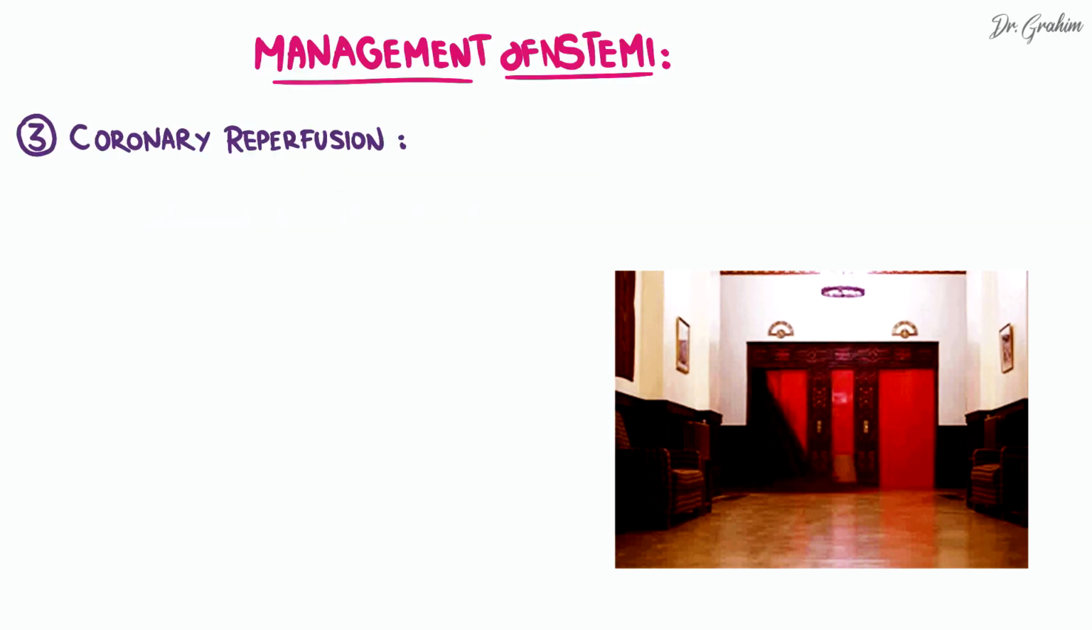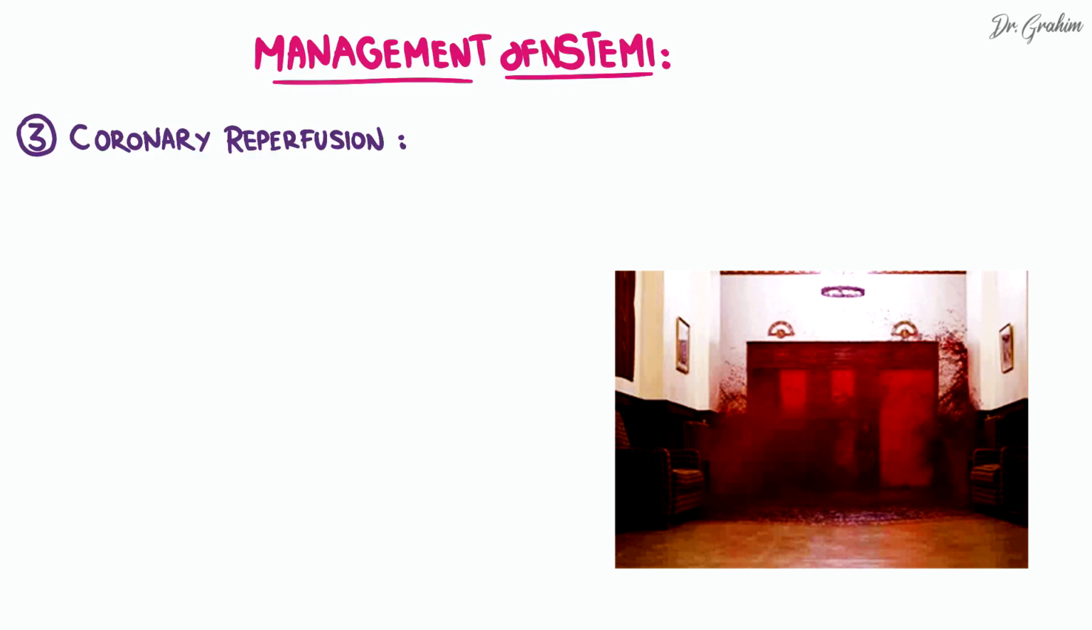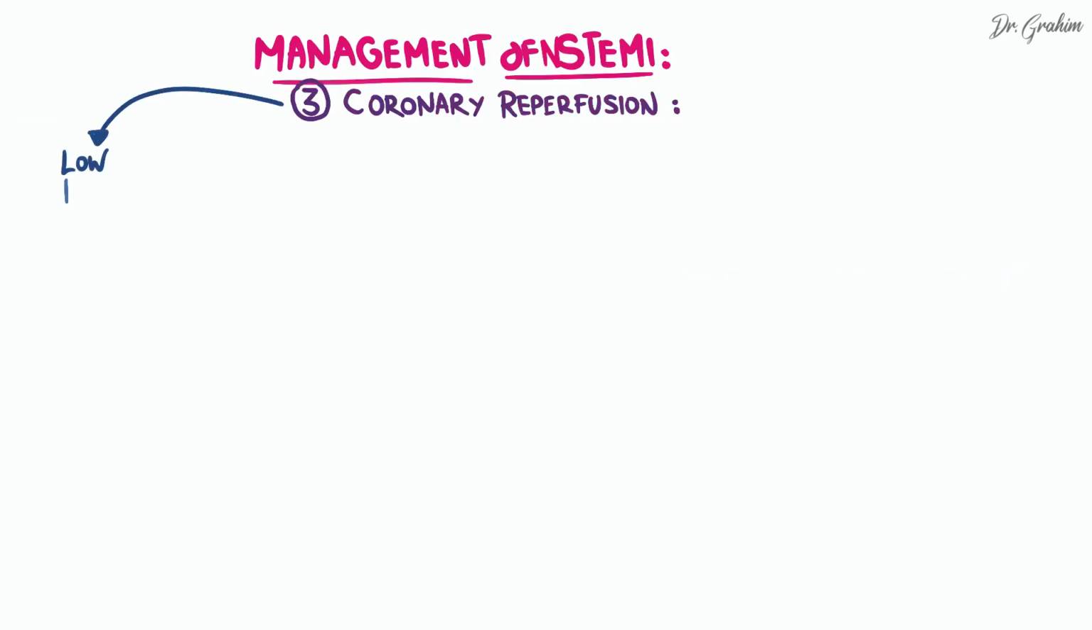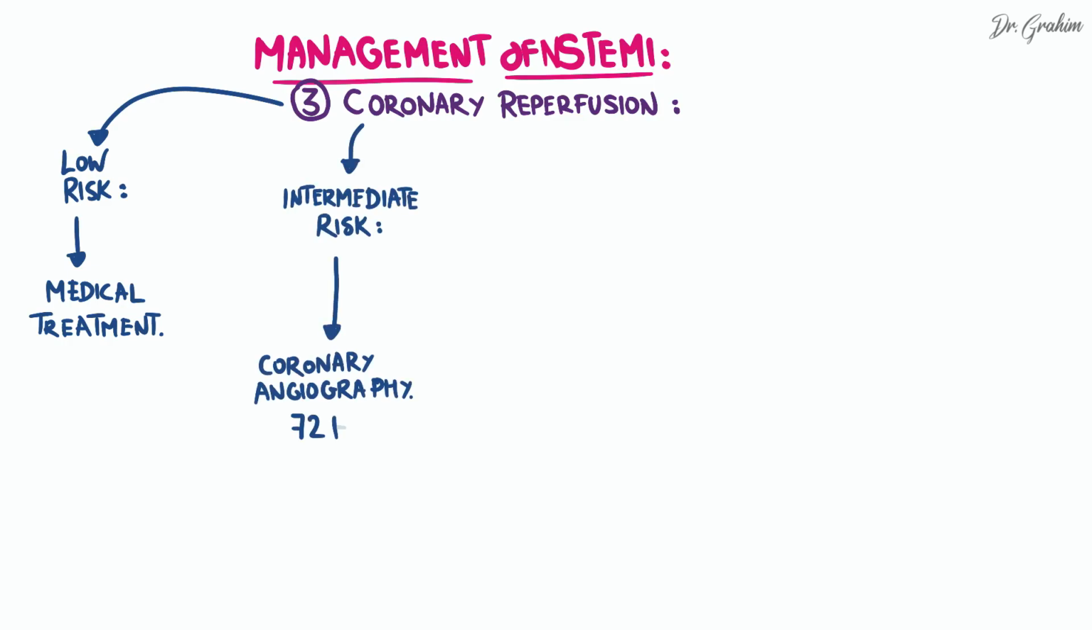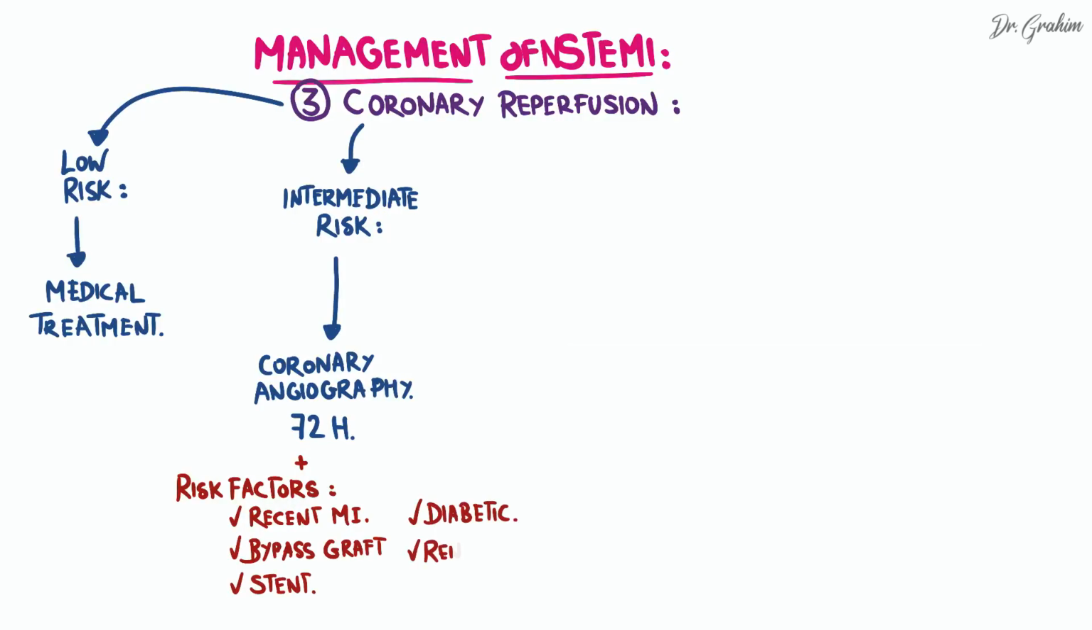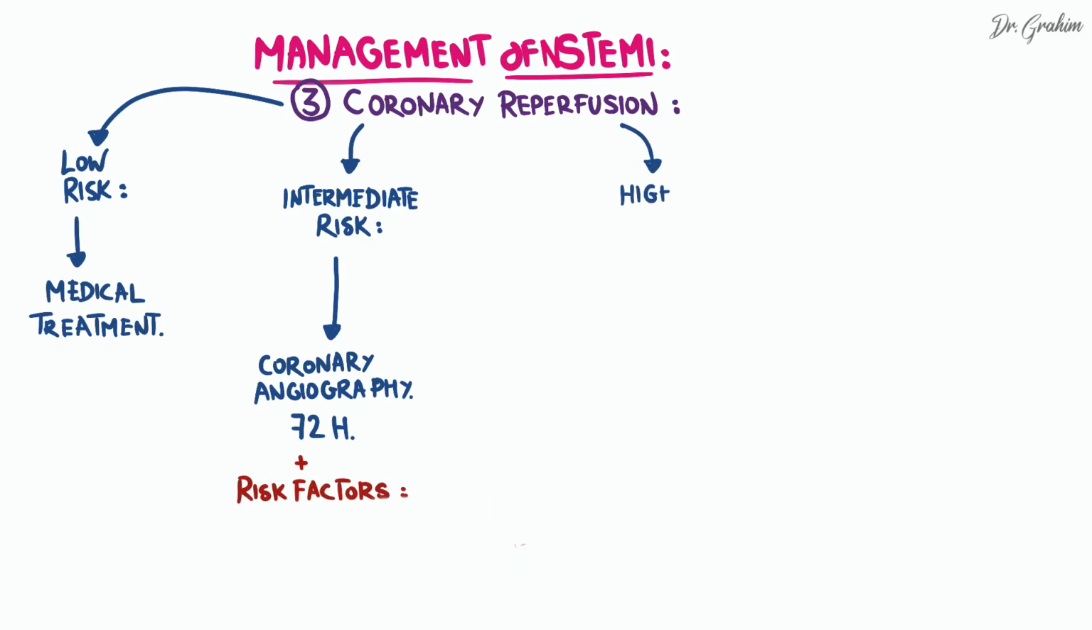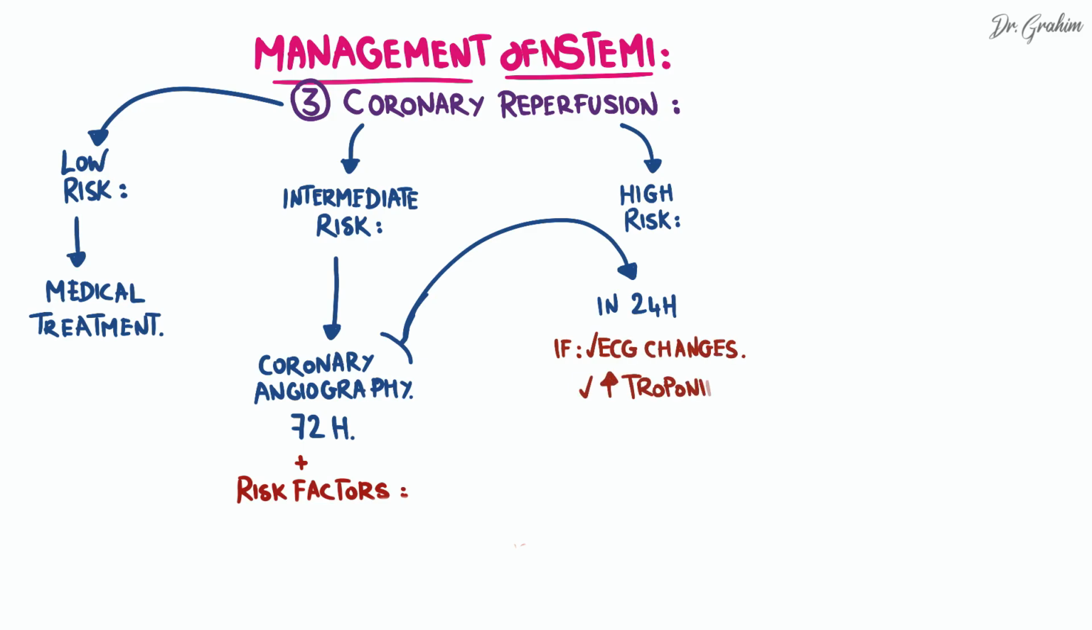Coronary perfusion with revascularization is determined based on the patient's risk level. For low-risk patients, medical treatment is typically preferred. In case of intermediate risk, coronary angiography is performed within 72 hours. This applies if risk factors are present, such as a recent myocardial infarction, presence of a bypass graft or stent, patient being diabetic, or having renal insufficiency. For high-risk patients, coronary angiography is performed within 24 hours in case of ECG changes or troponin elevation.